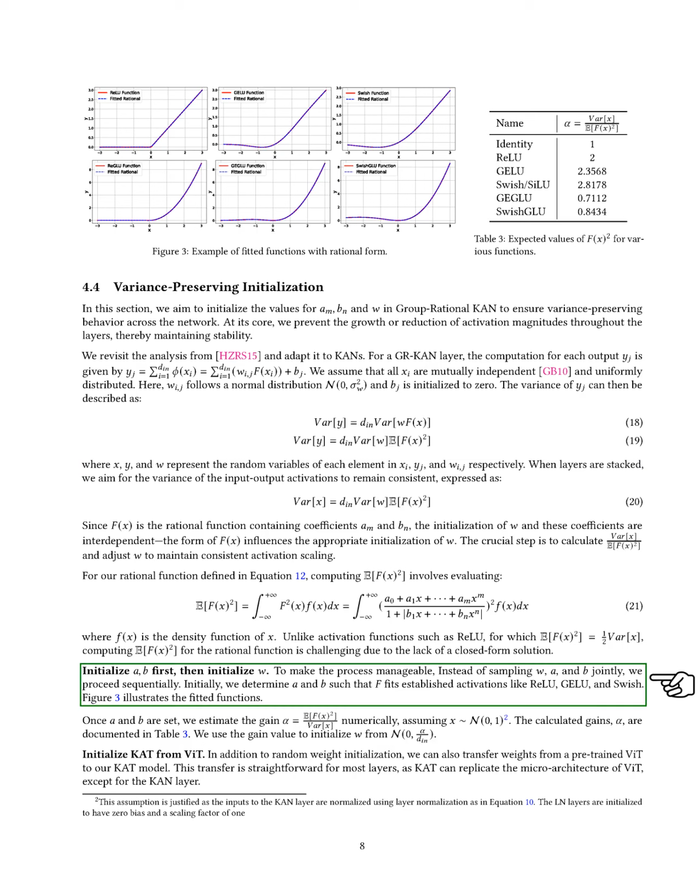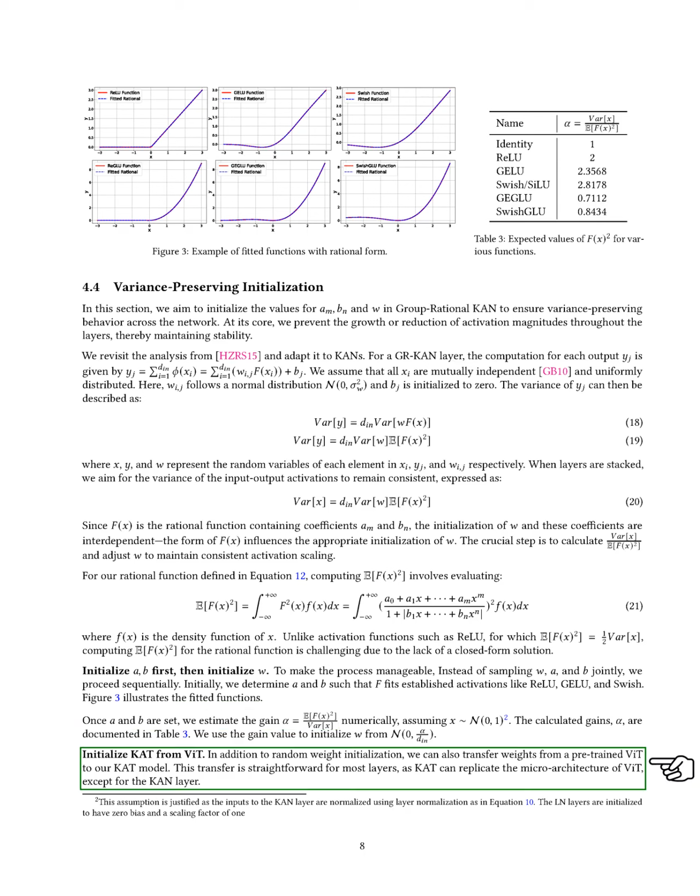We first initialize the coefficients, then the weights. To simplify the process, we do this sequentially rather than sampling all parameters at once. We start by determining the coefficients so that our function aligns with established activation functions like ReLU, GELU, and Swish. Once we have these coefficients, we numerically estimate the gain, which helps us set the weights based on a normal distribution.